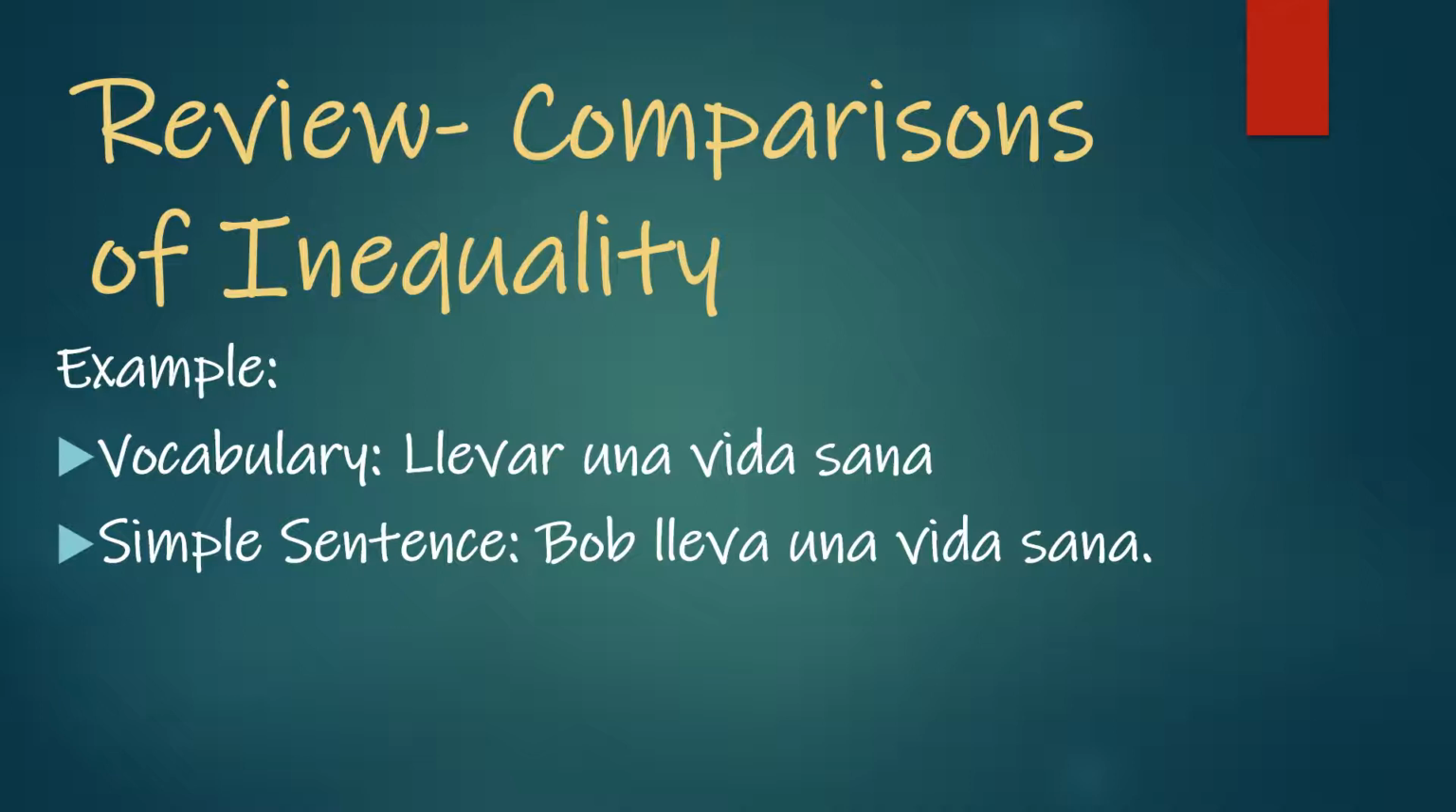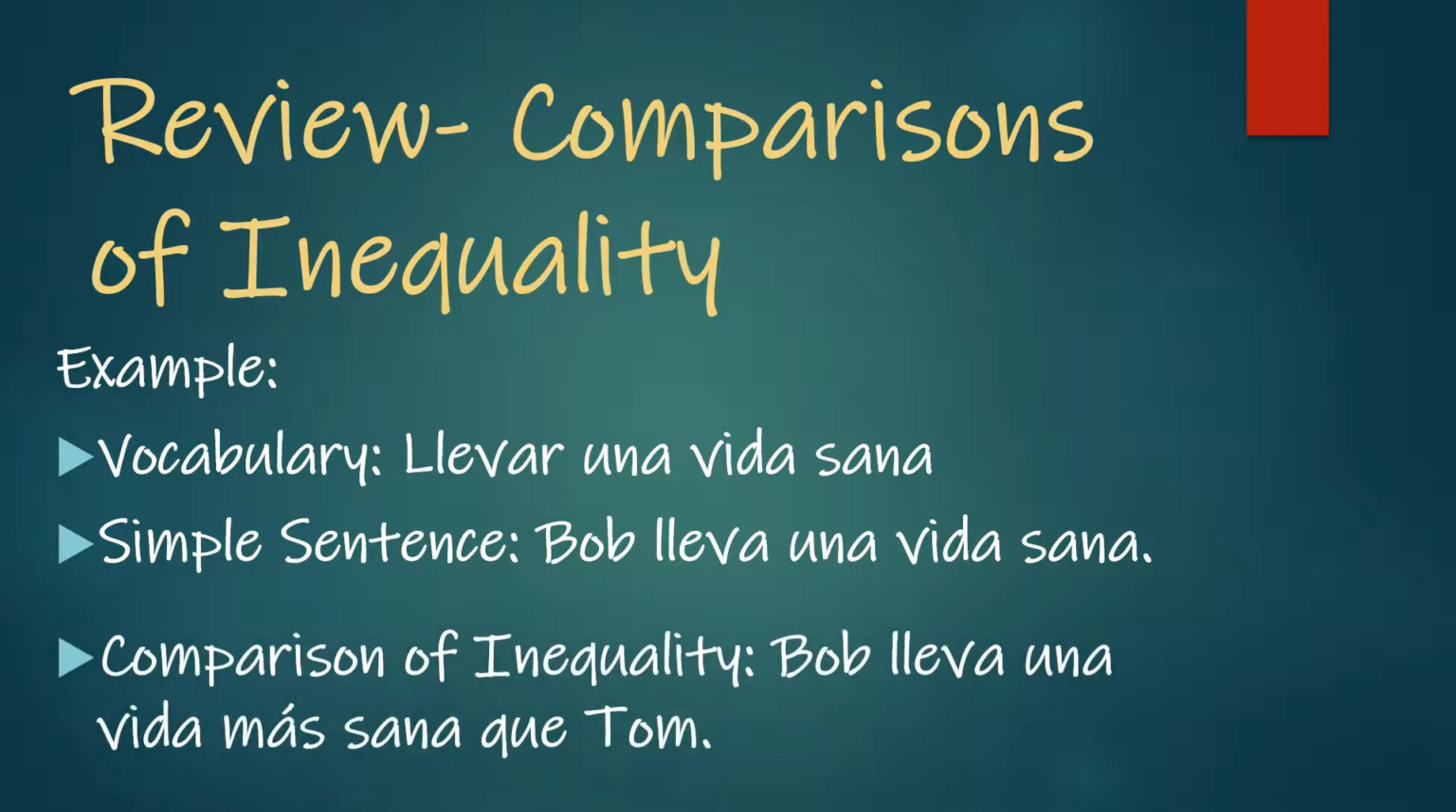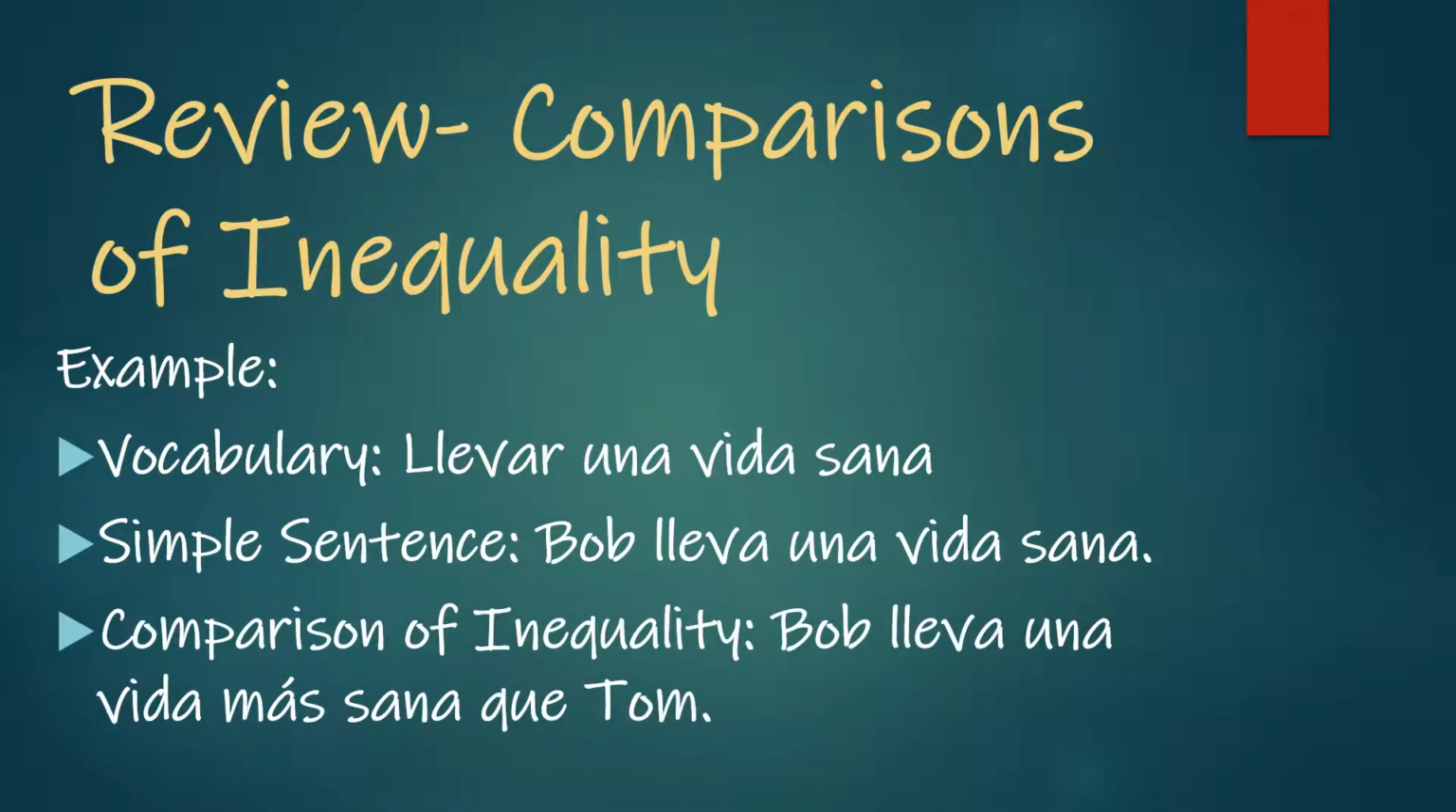Now, if we wanted to say he lives a healthier life than somebody else, we're going to use our comparison of inequality, and we're going to use más que. So Bob lleva una vida más sana que Tom. We're leaving it Bob lleva because we're still talking about Bob, but we're saying he lives a life, una vida, más sana, more healthy than Tom, que Tom.